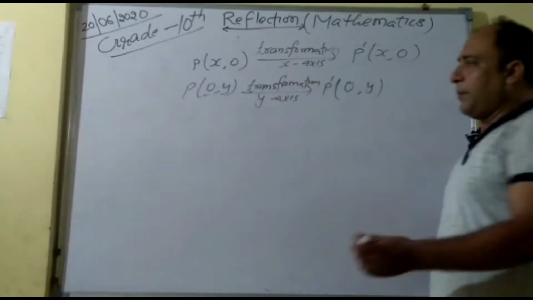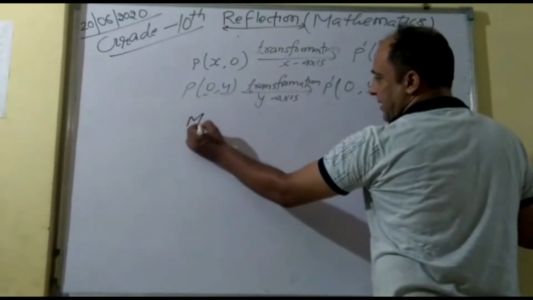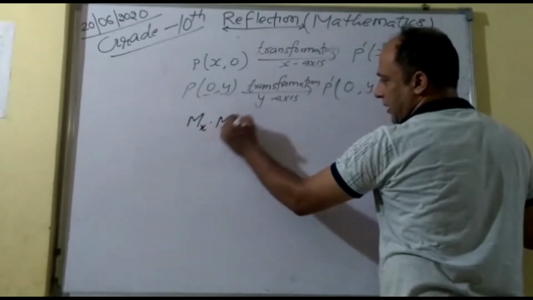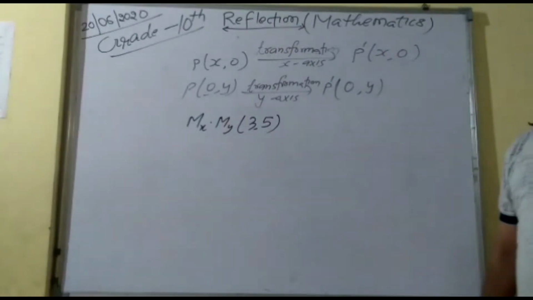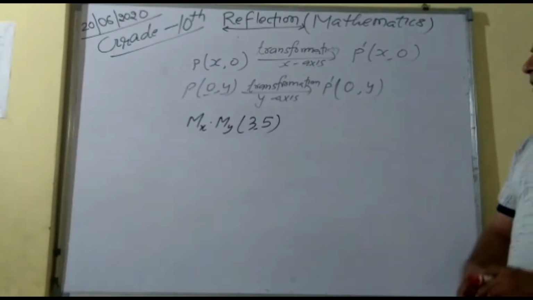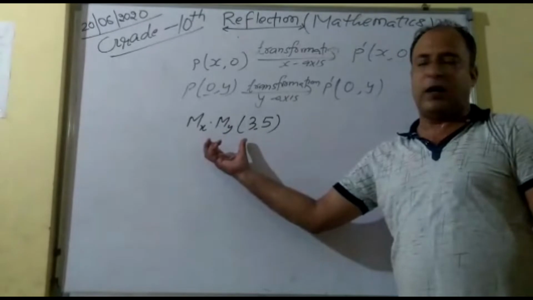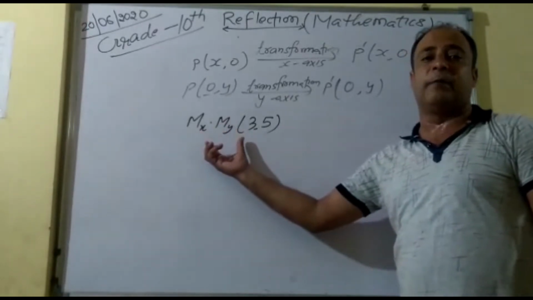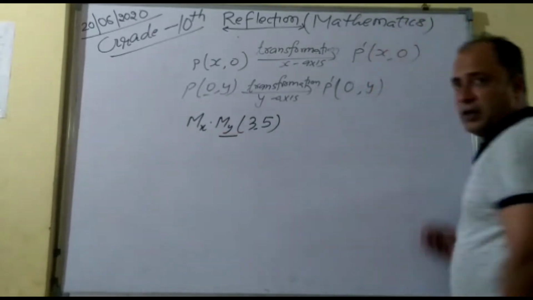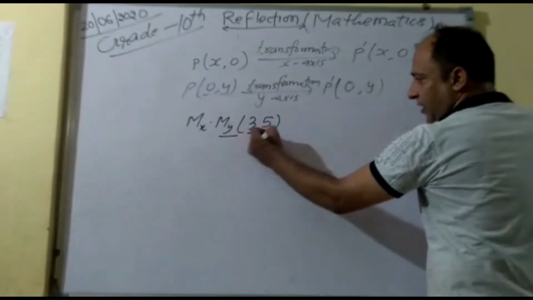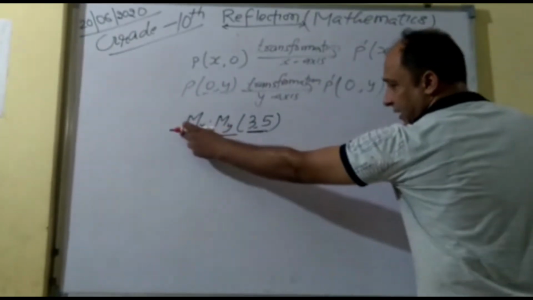Now, you understood how to locate the value of x and y in case of reflection. Now, suppose I am asking you MxMy (3, 5). I have to reflect. Now what is the meaning of MxMy? MxMy is considered as an image. I have written here MxMy. My means first reflection on the y-axis, then on the x-axis.